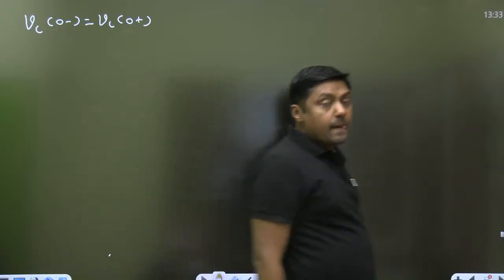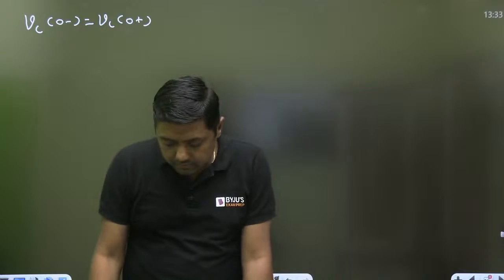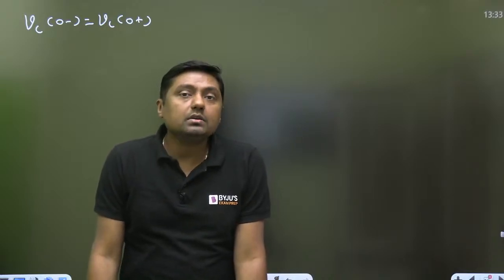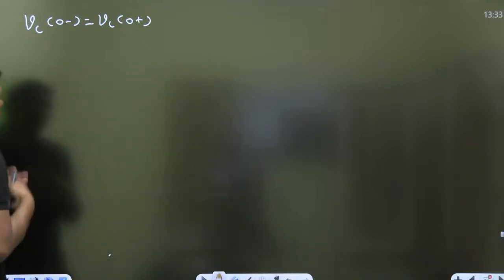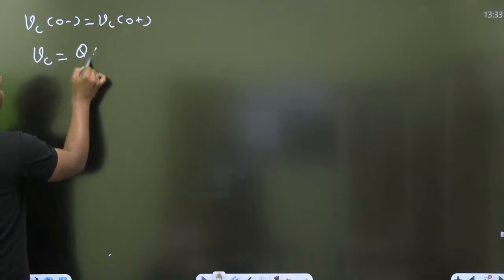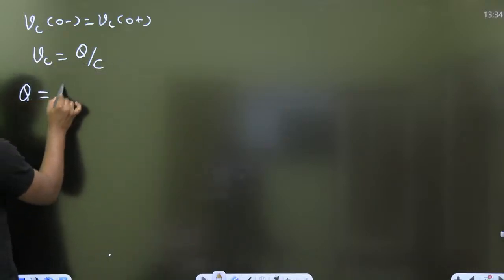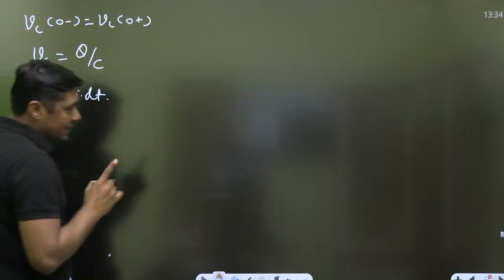Okay. So if it does not allow sudden change of voltage, then why does it not allow sudden change of voltage? Because, for example, what is the voltage across the capacitor? Charge upon capacitance, Q by C. And what is the Q? Integral of I dt.